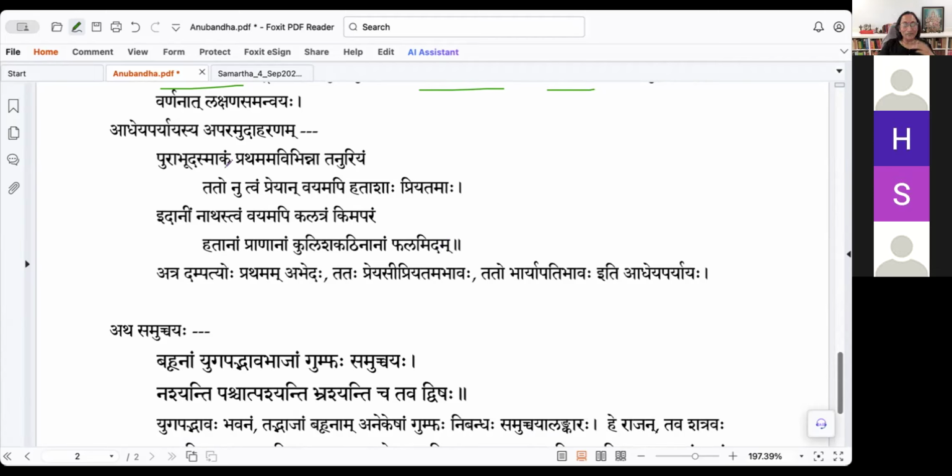Pura asmakam prathamam avibhinna tanuhu iyam asit. We were so much in love, and we were always constantly together, that our body was never separate. Avibhinna. We were always together like that, just as the nail and the flesh are, as the Tamil saying goes. Tatha, we were always sticking together. Prema asit iti. Tataha, after that, slowly, it will cool down, right? The initial passion will cool down, and then